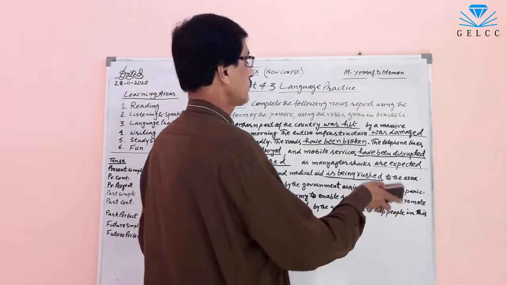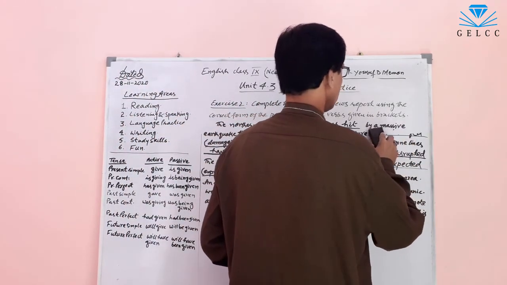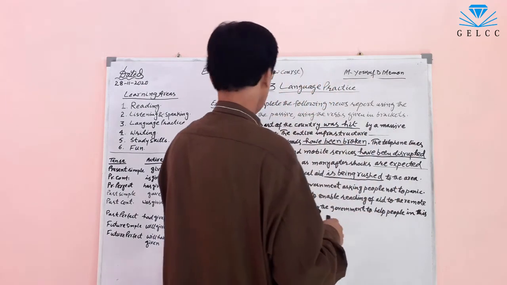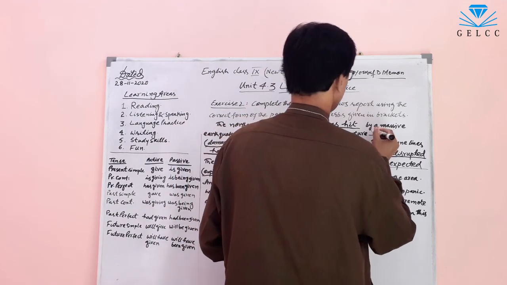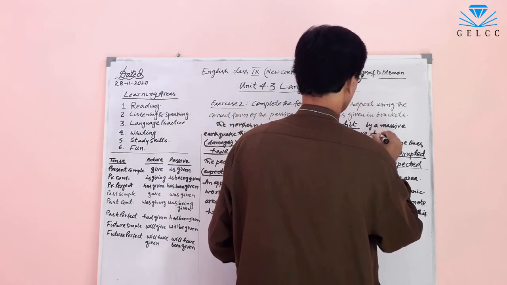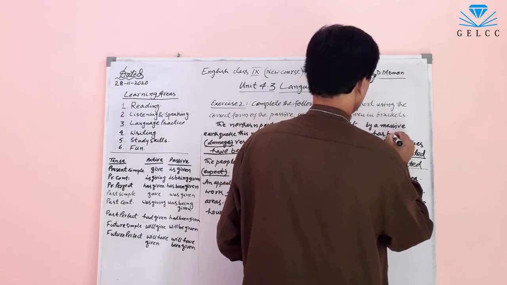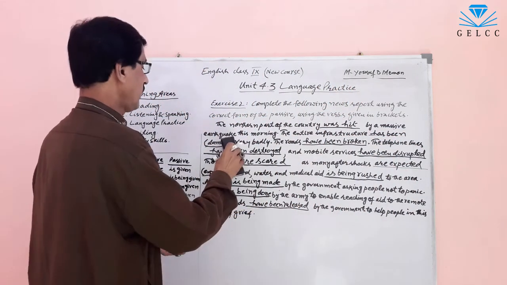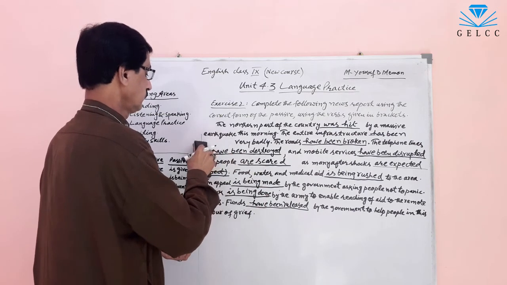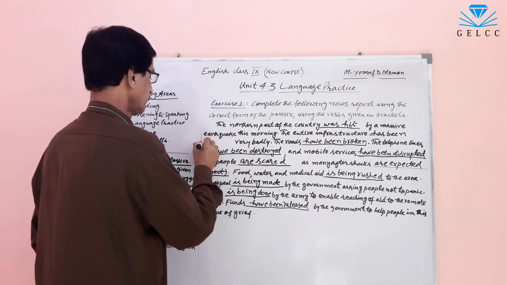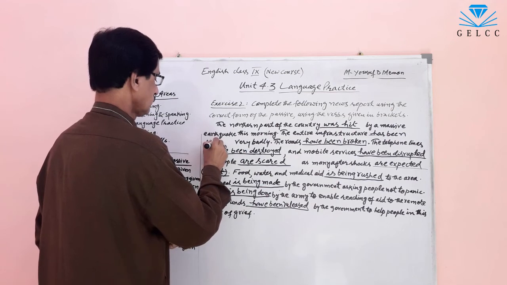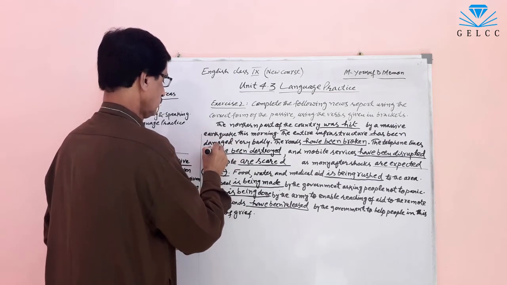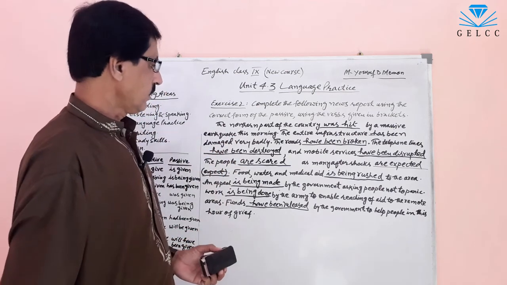Not was damaged, but has been damaged, very badly.